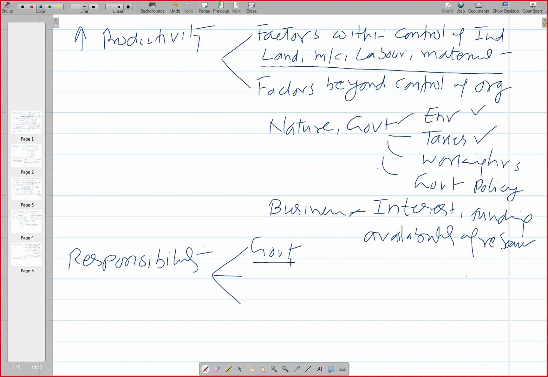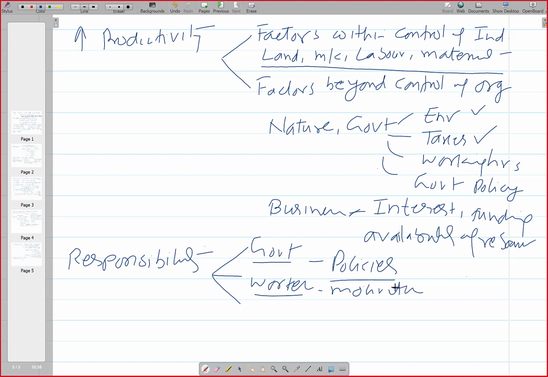So ease of doing business largely depends on government policies related to businesses. The policies of the government for facilitating business are quantified in terms of ease of doing business. They have their own parameters, like how much time it takes to get approvals, and what the labor or other related policies of the government are. The second is the workers. Obviously the workers' motivation is important. They need to contribute effectively.